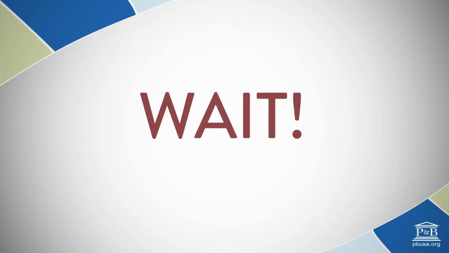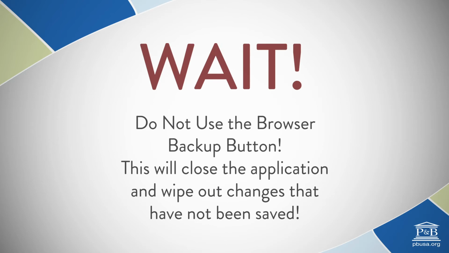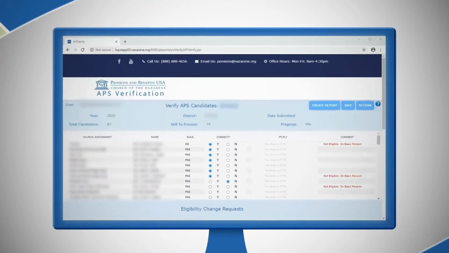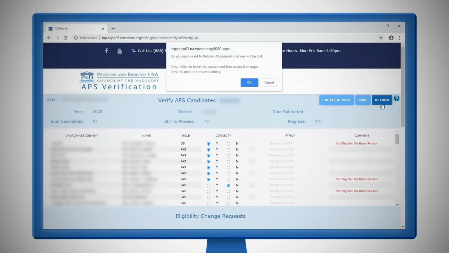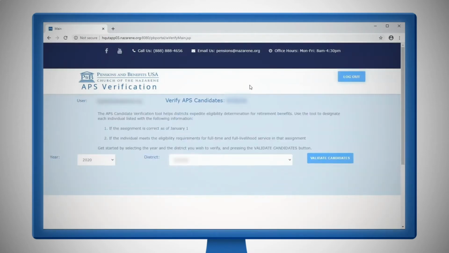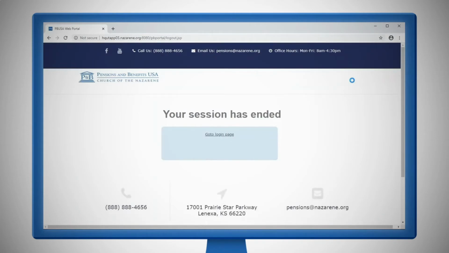Before we go further, we encourage you not to use the back button for your browser while inside the APS portal, since this will close the application and wipe out any changes made that have not been saved. You may log out of the verification portal at any time, even if you have not completed the review. First, be sure to save the work you have done by clicking on the blue Save button. Once you have done this, select Return and follow the prompts until you are at the APS verification home screen. At the top of the page, you'll see the word Log Out. Select this and you're done until next time.